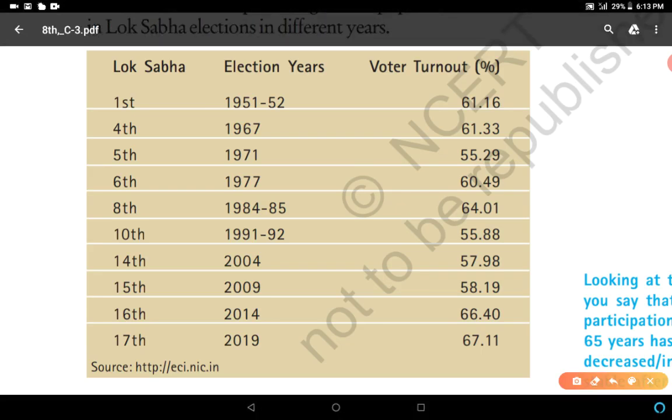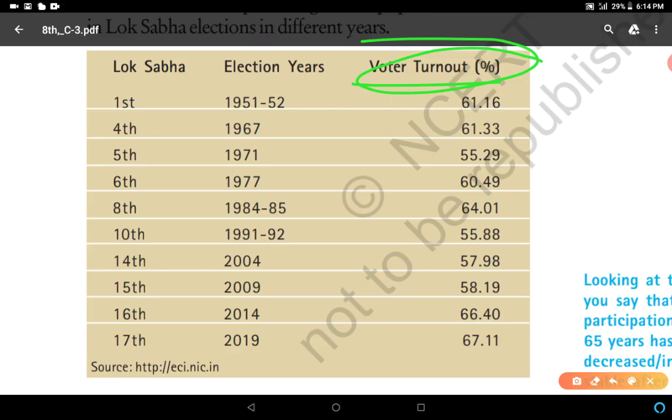So this is a very important table to understand. The table consists of the voter turnout. What is voter turnout? Voter turnout means how many people participated in voting, how many people cast their votes. This is the symbol of representation, the symbol of participation of the people in politics.